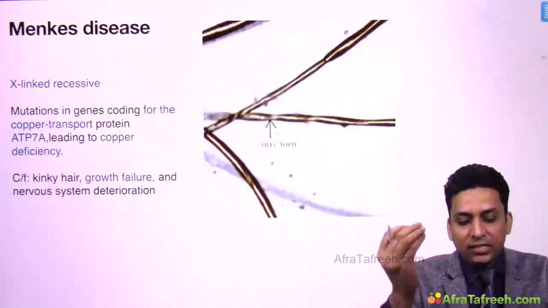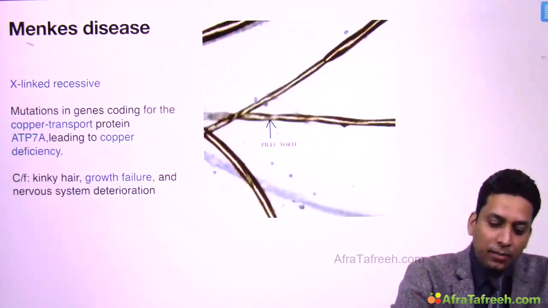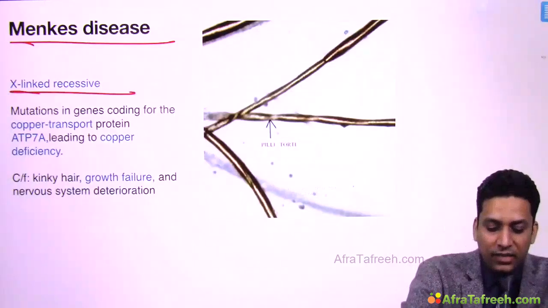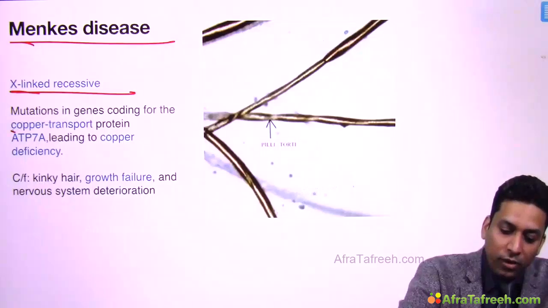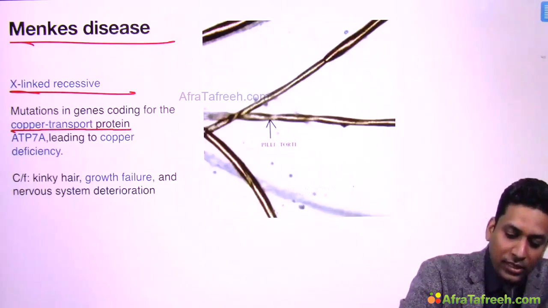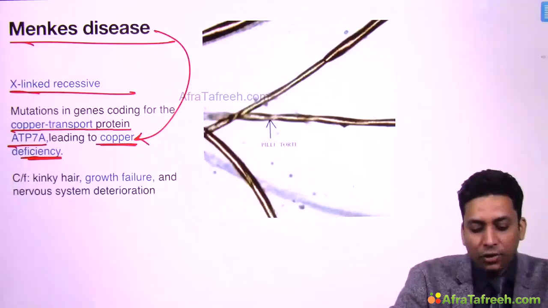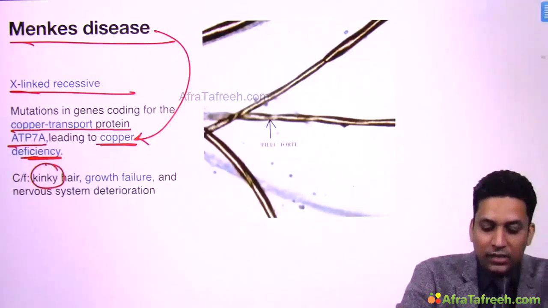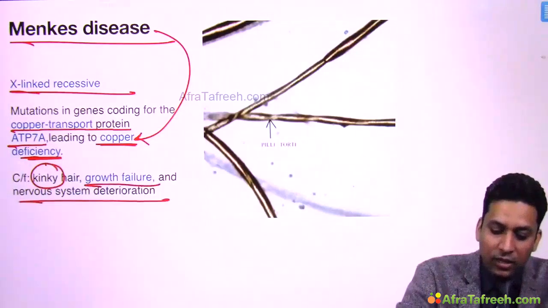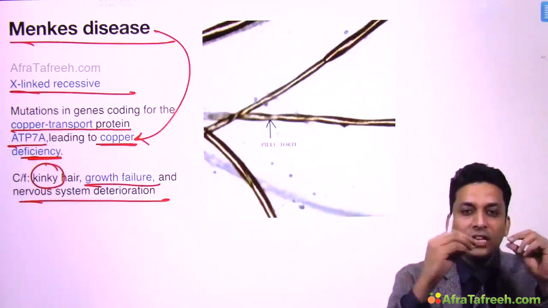Then because we are discussing this hair shaft disorder, let us discuss about one more condition, that is Menkes disease. This is X-linked recessive condition, and here what happens, there is mutation in the gene coding for copper transport protein, that is ATP7A. This is leading to copper deficiency. So remember, this disease is due to copper deficiency, and due to which the hair becomes very kinky. So kinky hairs are seen, growth failure is seen, nervous system deterioration is seen, and what happens, the hairs are very kinky. Why they are kinky?